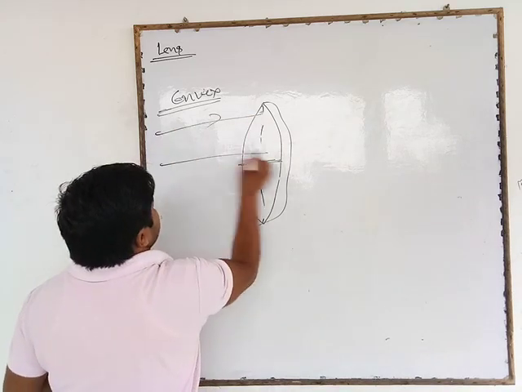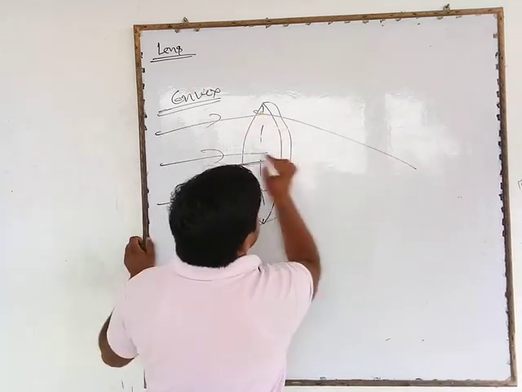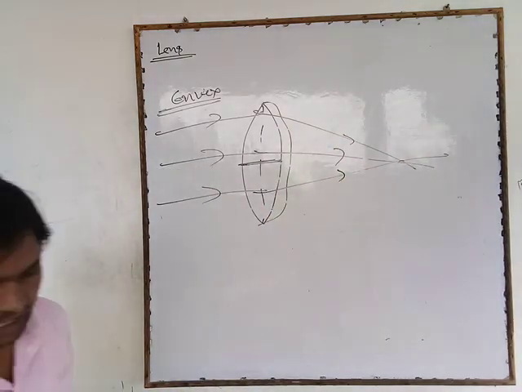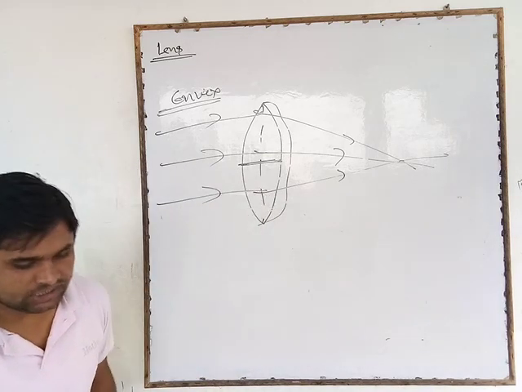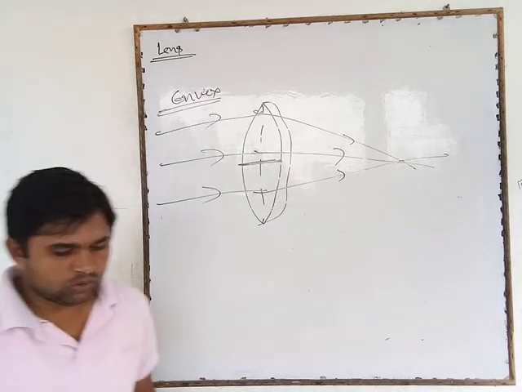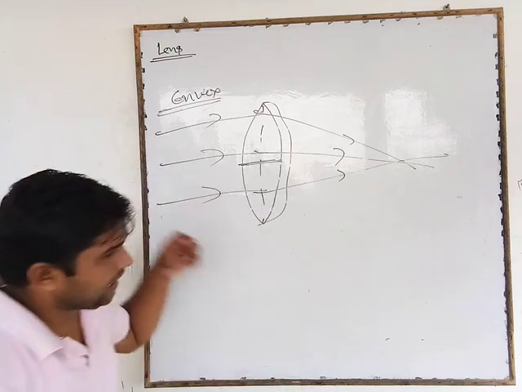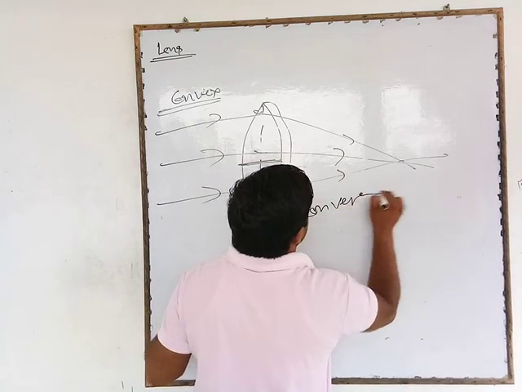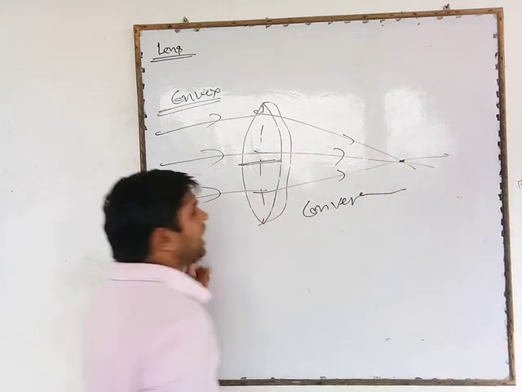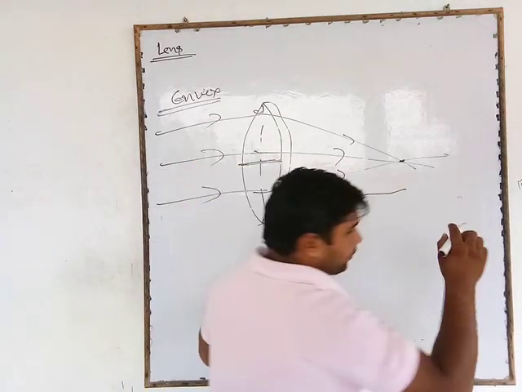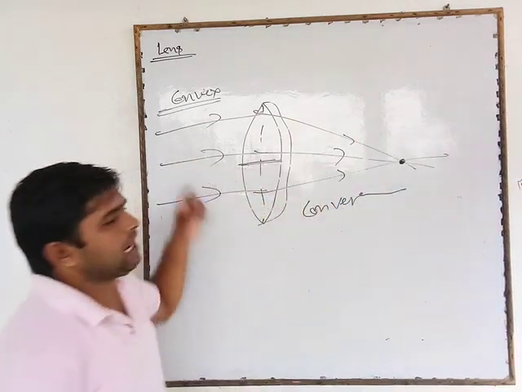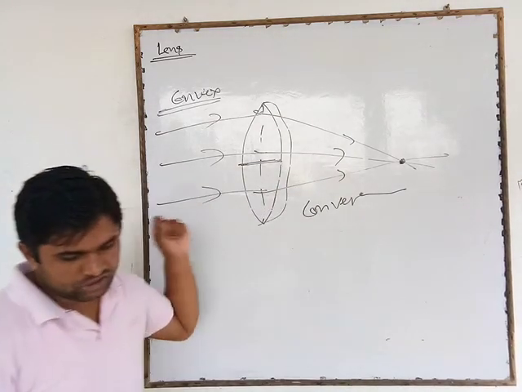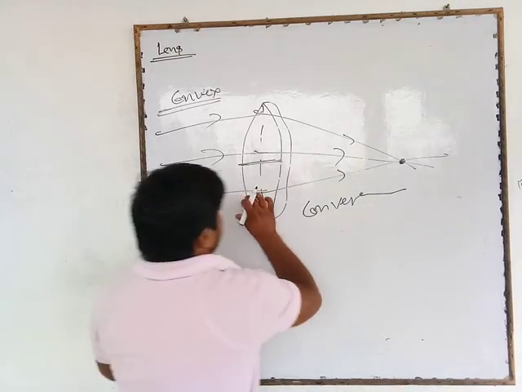A convex lens converges all rays of light at one point. So it is also known as a converging lens, because it converges all rays of light at any one point. So it is also known as a converging lens or convex lens.